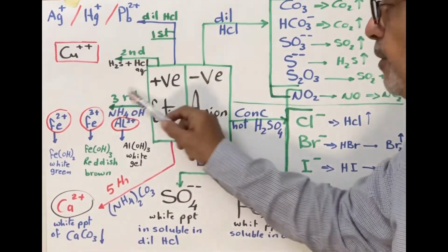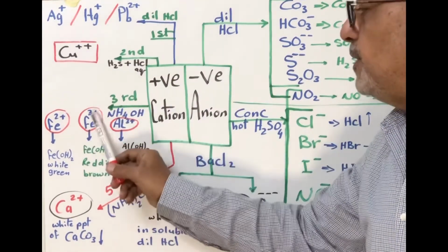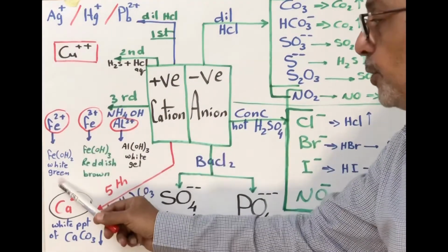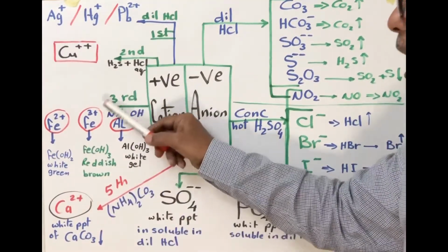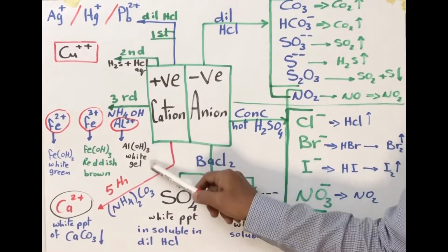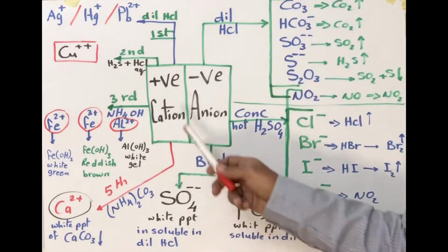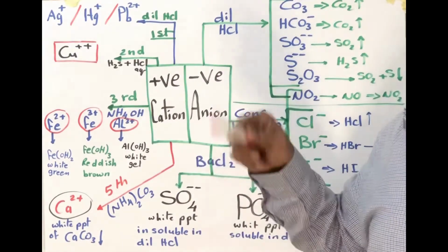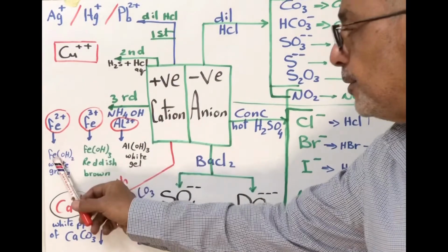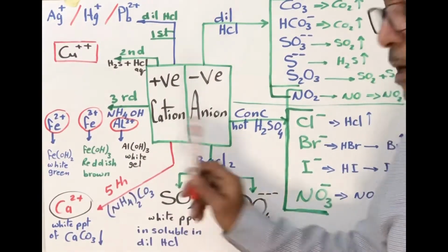The main agent of this group is ammonium hydroxide because all of them form precipitates in the form of hydroxides. Iron 2 hydroxide, white-green precipitate; iron 3 hydroxide, reddish-brown precipitate; aluminum hydroxide, white gelatinous precipitate. The confirmatory test is sodium hydroxide. It will form the same precipitates, iron 2 hydroxide, iron 3 hydroxide, aluminum hydroxide, with the same colors.